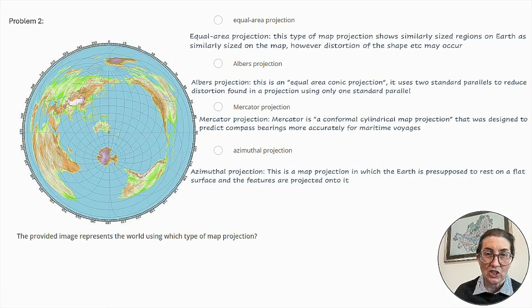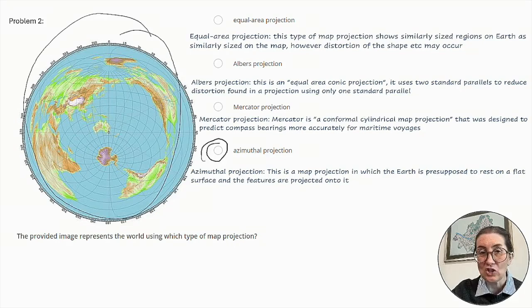This is a map projection in which the Earth is presupposed to rest on a flat surface and the features are projected onto it. And that is exactly what we have in this image here. So it's not equal area, it's not Albers, and it's not Mercator. It is the azimuthal projection.